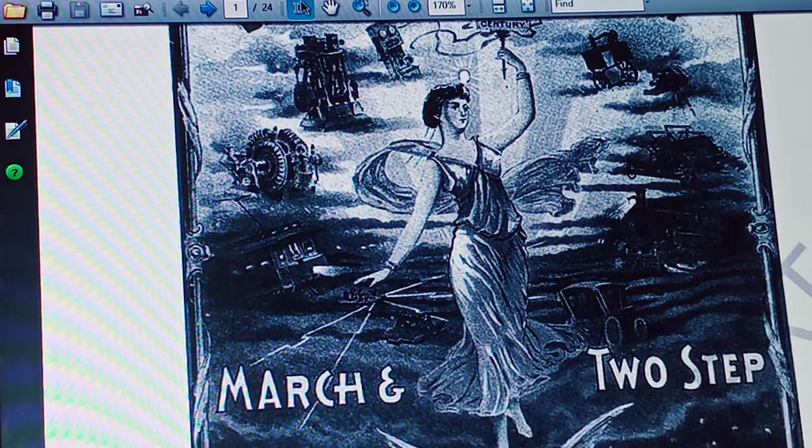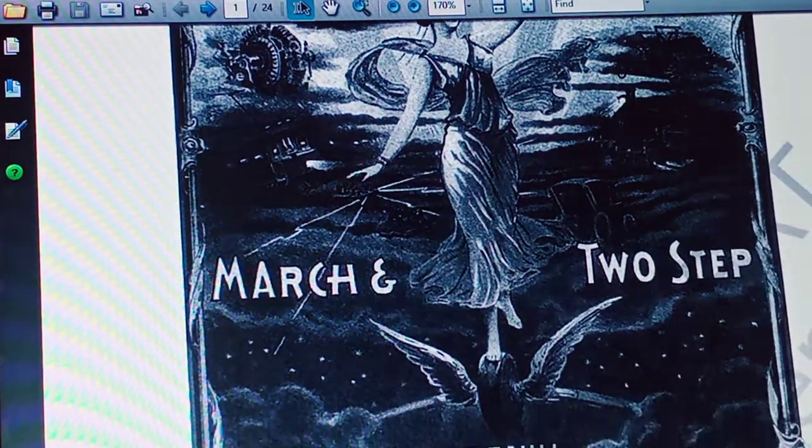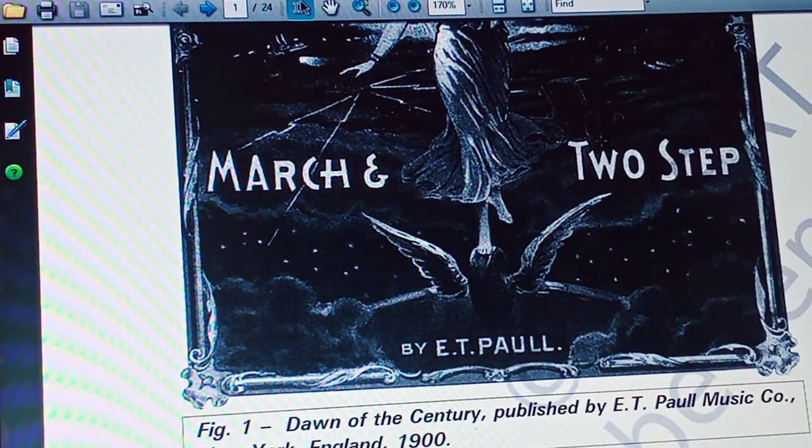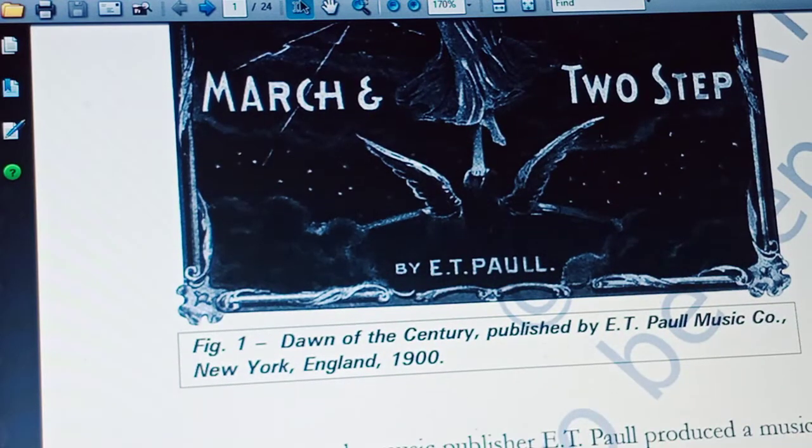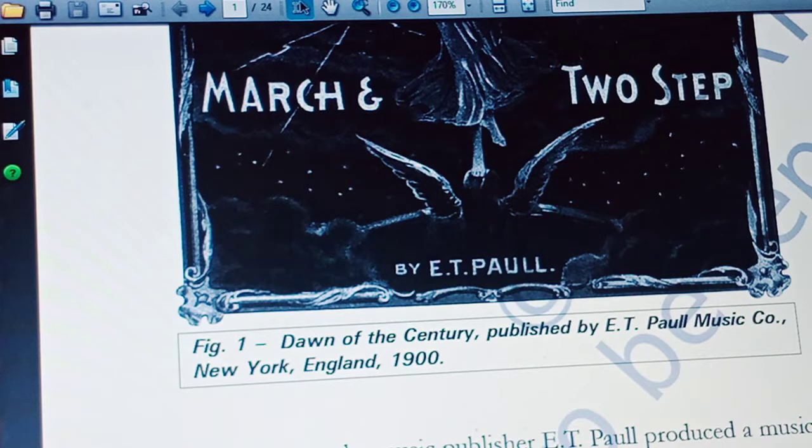isn't it? Here the description is clearly explained. Dawn of the century, published by E.T. Powell Music Company, England in 1900. So it is a magazine picture, the picture on a magazine. What is that magazine?